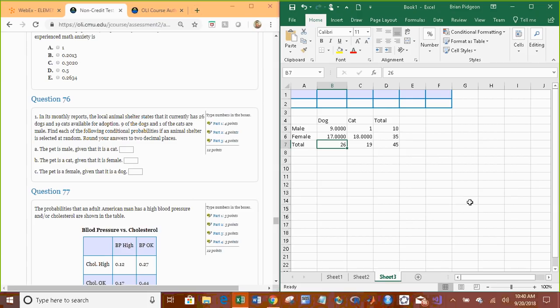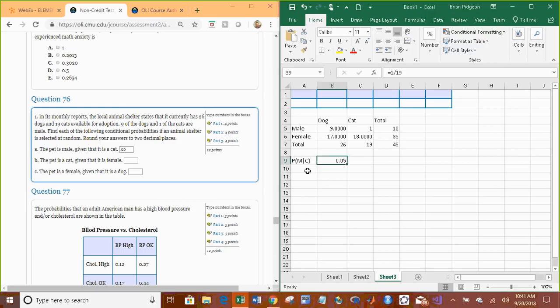So we want the probability that the pet is male given that it is a cat. Think of your conditional probability formula. Actually, no, this is going to be easier. Given means that we know the animal we are choosing is a cat. How many animals are cats? 19. How many of those 19 are males? 1. To 2 decimal places, 0.05.